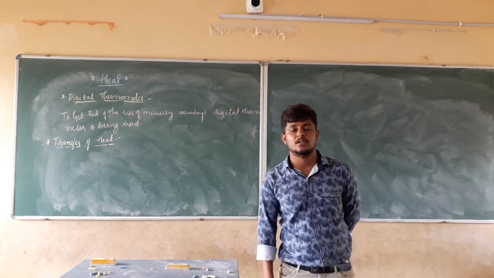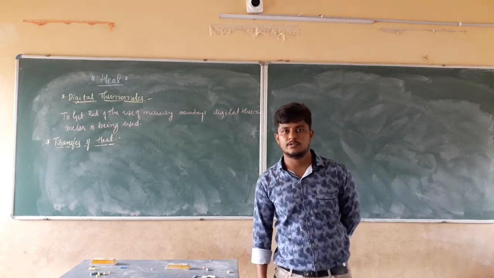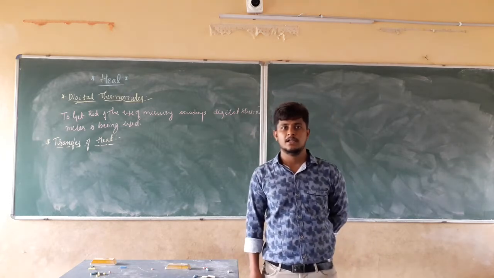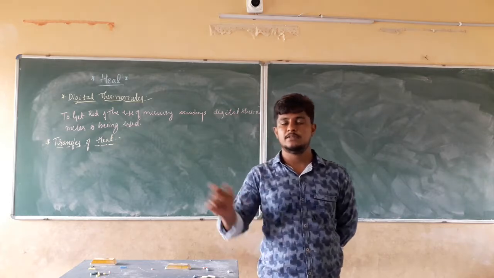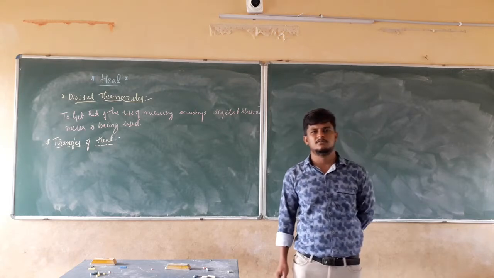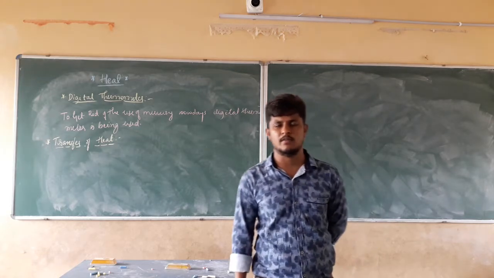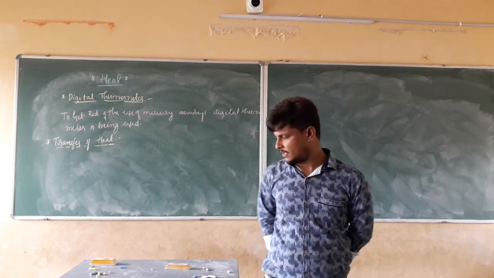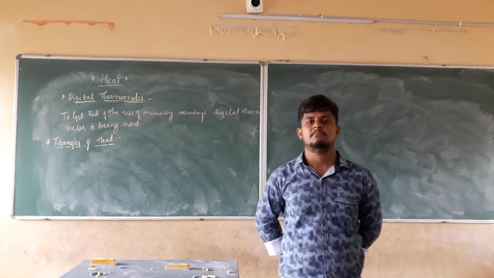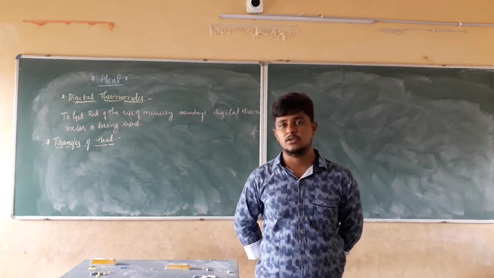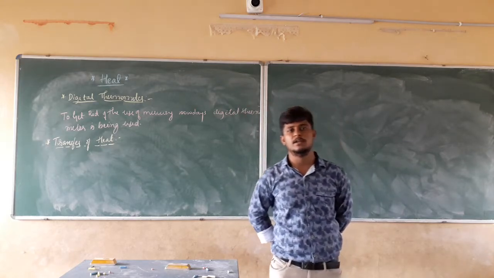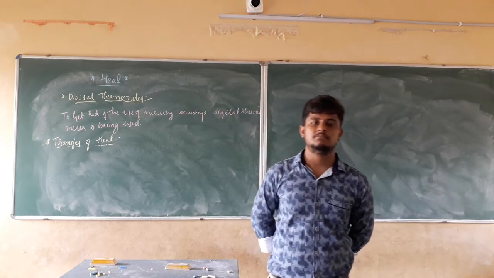When we are going to use them, what precautions we should take, how we are going to use them, and how we are going to read the observations or the scale present in those thermometers, we discussed all those things in the previous class. But there is one thing that is common, right? That thing is mercury. Mercury is the only thing used commonly in the laboratory thermometer as well as in the clinical thermometer. Why do we use mercury?